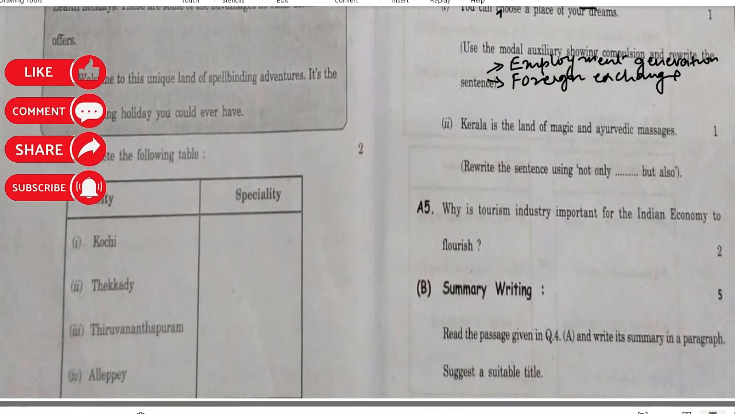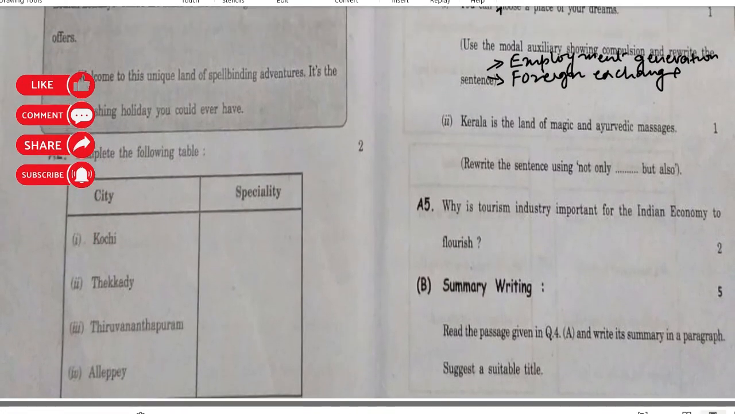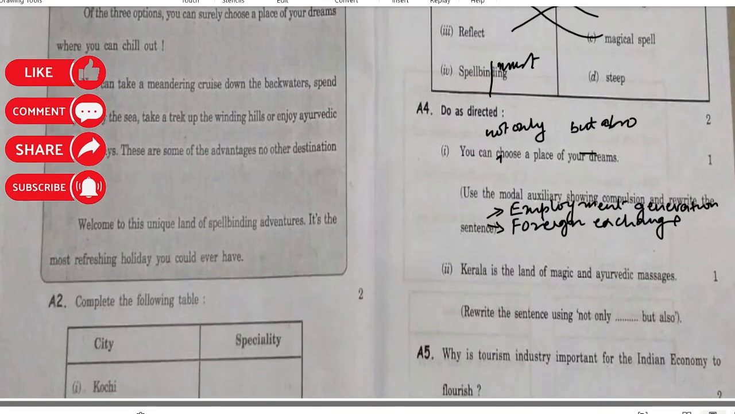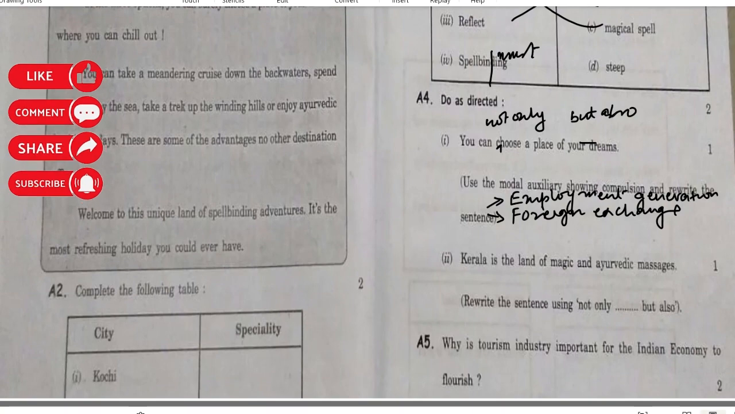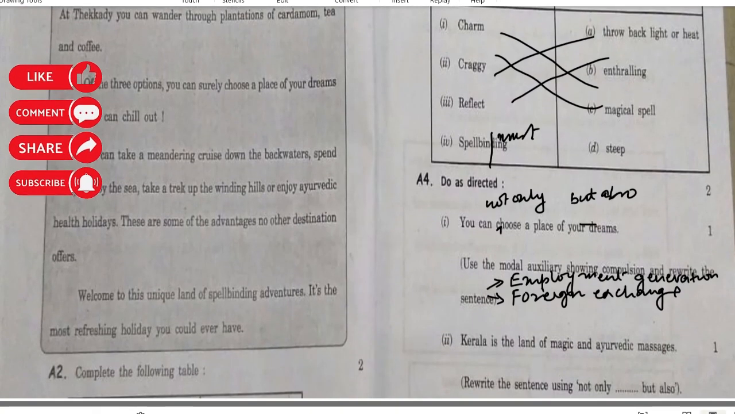Every city is famous for certain things. And then in the grammar part, you can choose a place of your dreams. So here also there are slight changes.